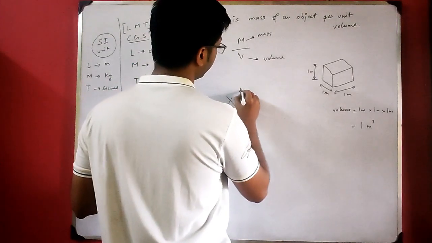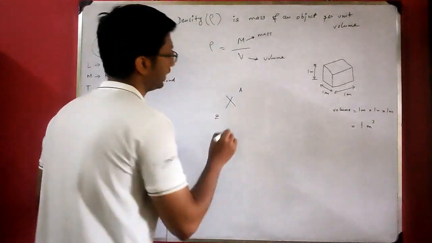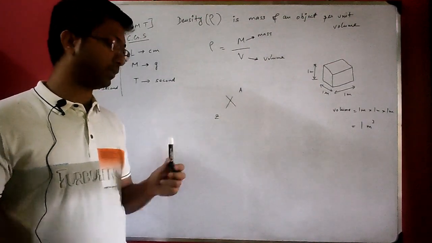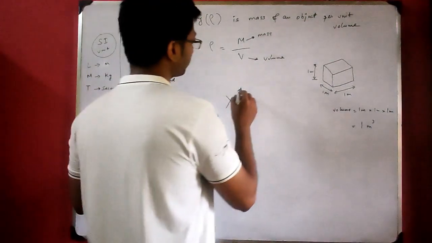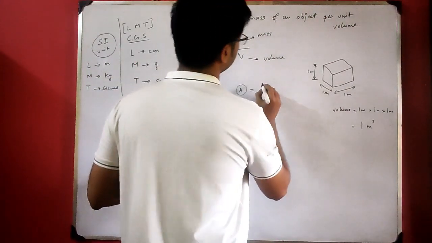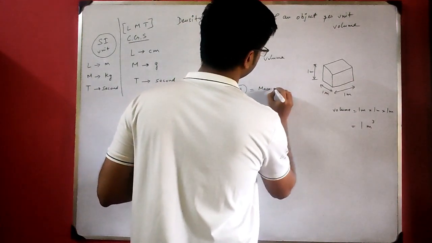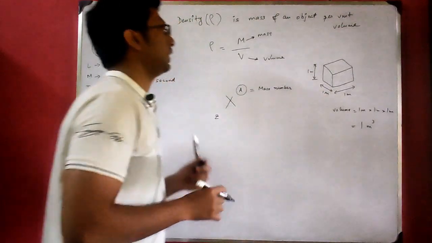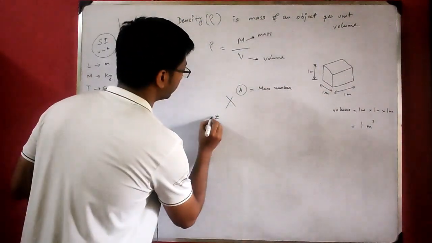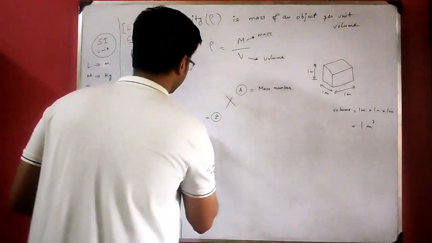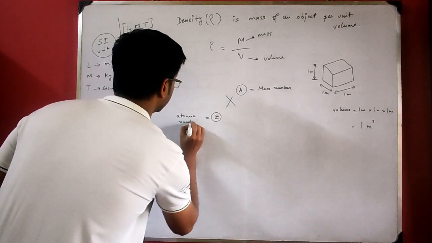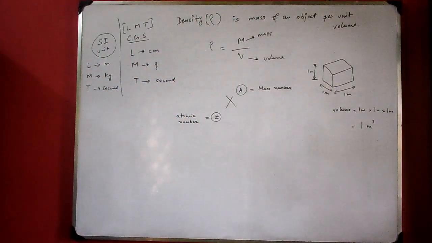Here we have A and here we have Z. Any element in chemistry, I am talking about the periodic table, can be represented in this way, where this A is the mass number and this Z is the atomic number.